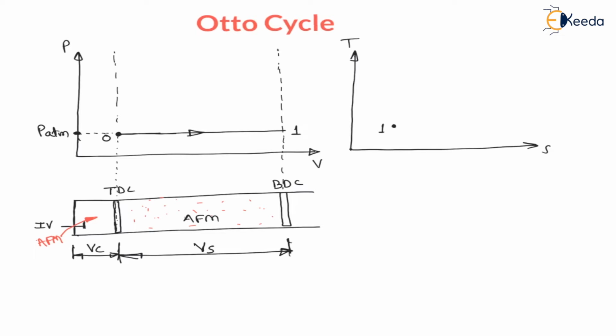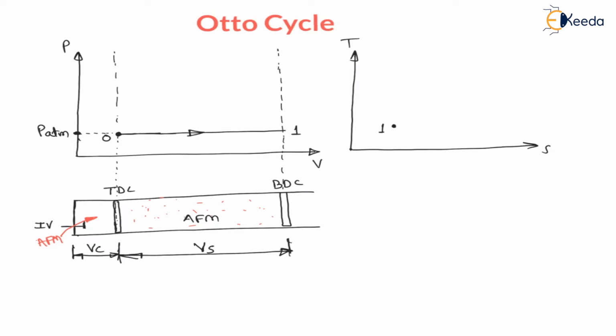Now I will close the inlet as well as the exhaust valve. Now the piston is again moved from BDC to TDC reversible adiabatically. Means the piston will move from BDC to TDC very fast. Reversible adiabatic process means a very fast process, that is an isentropic process, right. And this process is called the compression process. This stroke is called the compression stroke, right.